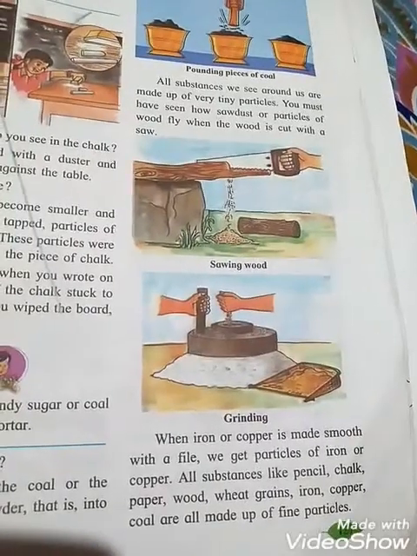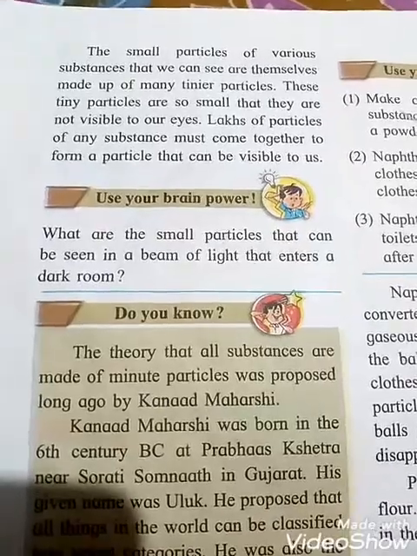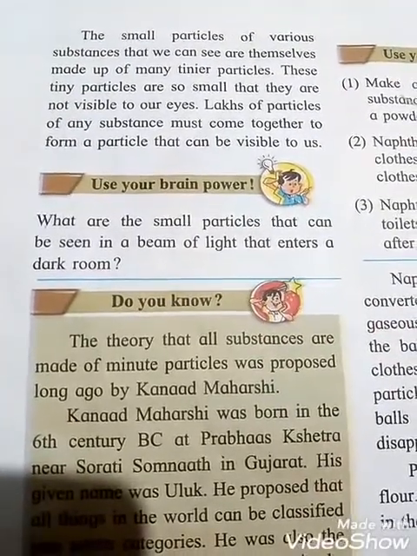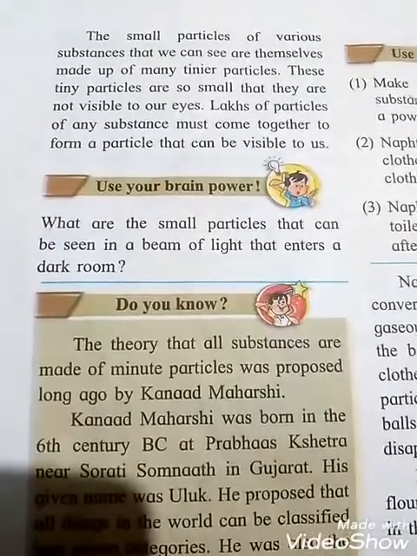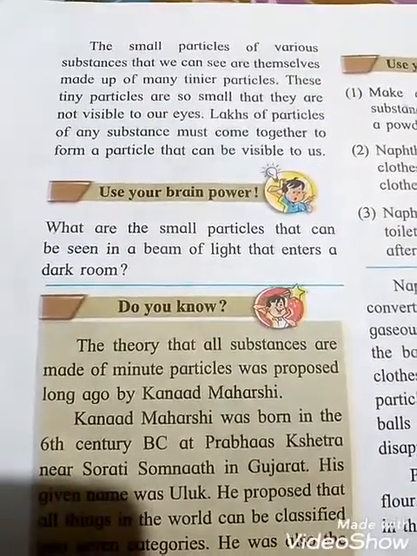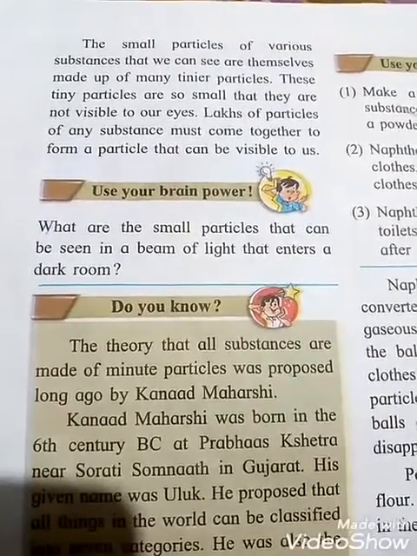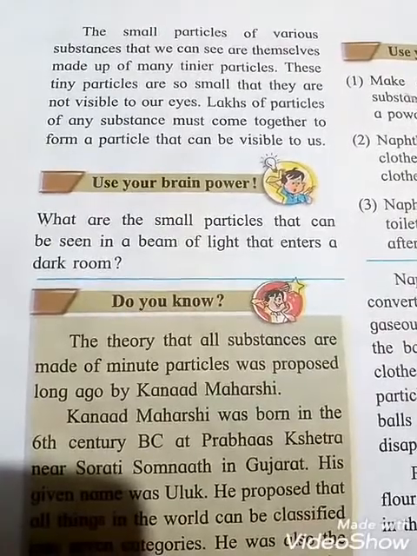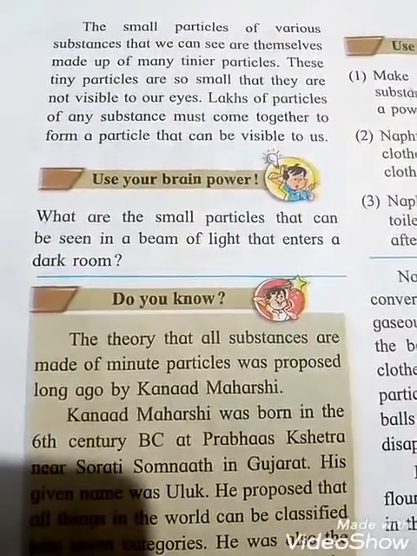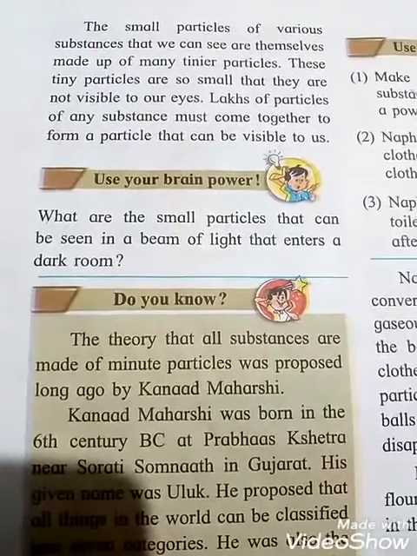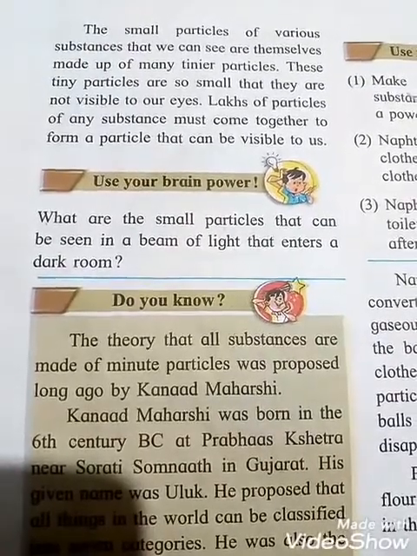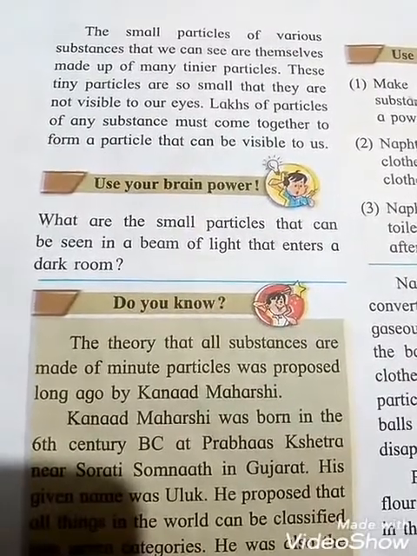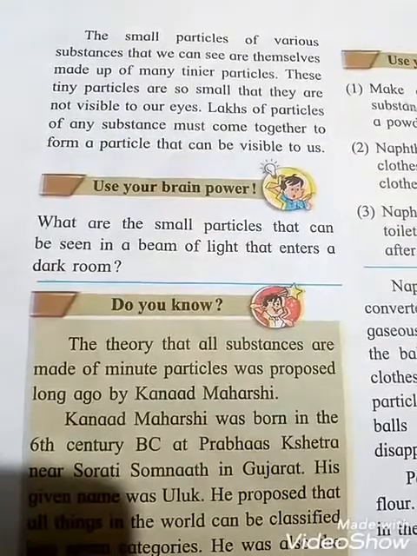The small particles of various substances that we can see are themselves made up of many tinier particles. These tiny particles are so small that they are not visible to our eyes. That means we can't see them with our eyes.